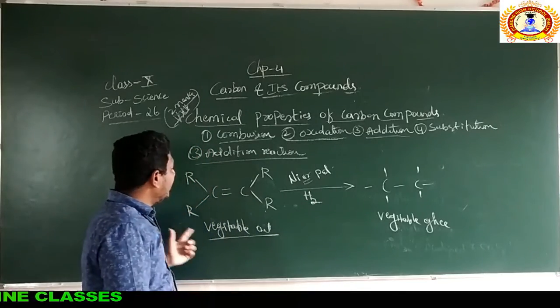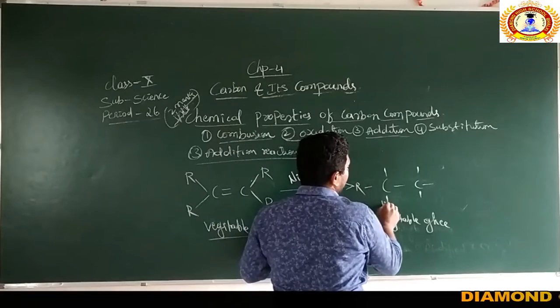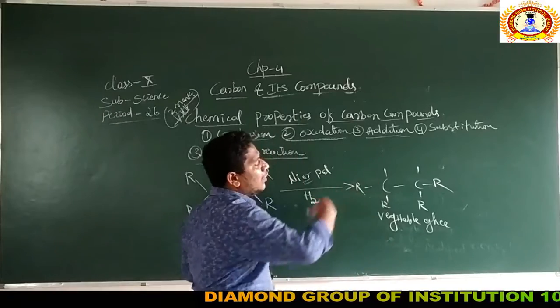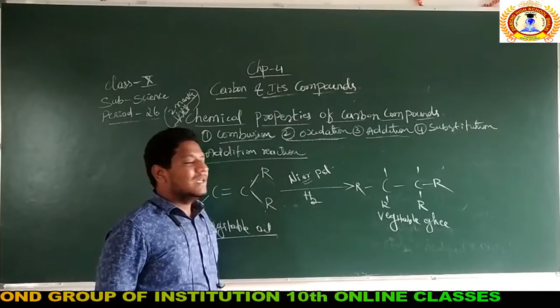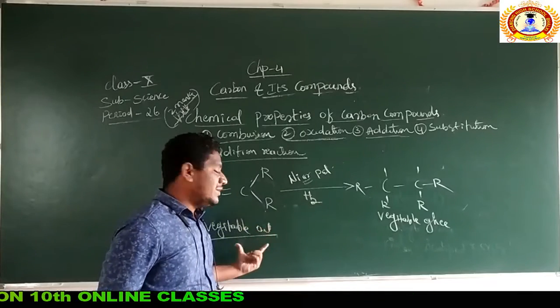Then how many R's are there here? 4 R's are there. We represent 4 R as usual, 1, 2, 3, 4 to the 4 carbons. Sir, again 2 bonds are remaining there. Then who will fill those bonds? Simple. What are we passing? We are passing the hydrogen gas to the vegetable oil.